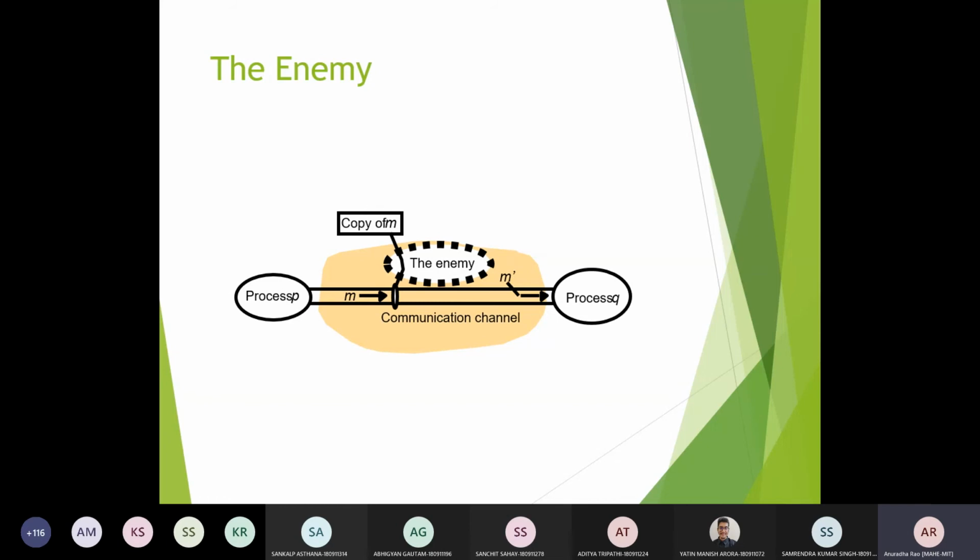The process P, if it is sending the message M to process Q through the channel, when it is communicated, any new process will be able to copy this particular message, or it can inject some other new message, or it can disturb the message, or it can corrupt the message. And when it is received in the queue, the actual message has been disturbed. So this particular thing can be avoided if you are going for an authority check from both sides. So this is known as basically the man in the middle attack, where the messages are being hampered.